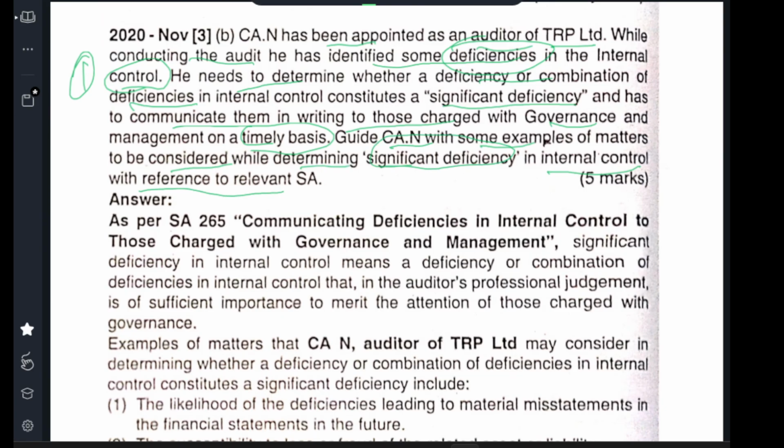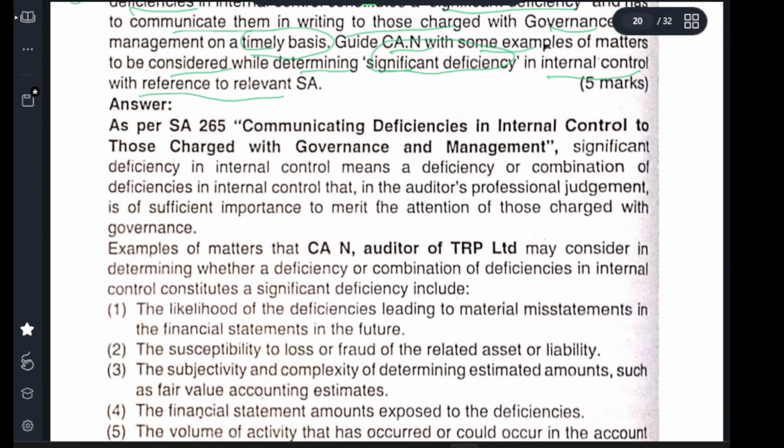Internal control refers to the relevant standards on auditing. Communicating deficiencies in internal control to those charged with governance and management. A significant deficiency in internal control means a deficiency or combination of deficiencies in internal control.